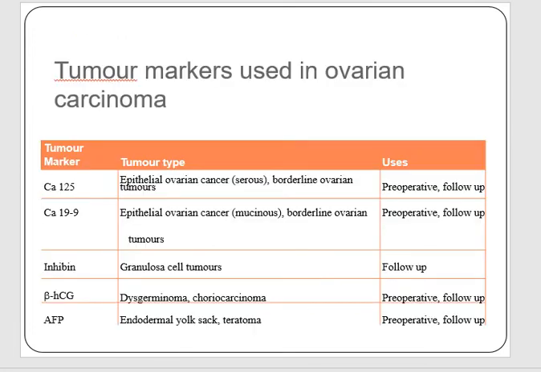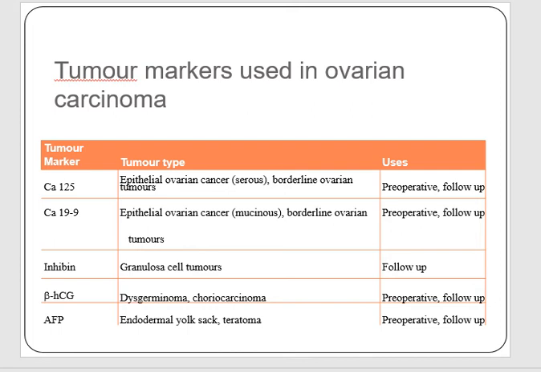Whenever we are dealing with ovarian tumors or ovarian cysts, we have to discuss the different tumor markers which are used. These are raised in different types of ovarian tumors, and they help us in the risk assessment in case of ovarian tumors, and also they are important for follow-up.